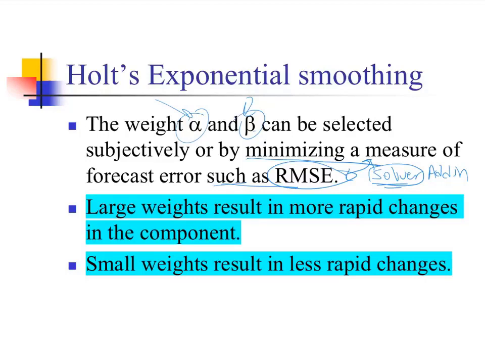But just be careful, if you use large weights for alpha and beta, you are assuming that there are more rapid changes in the component. Alpha is used for the level forecast and beta is used for the trend forecast. So if there is a rapid change in trend, you might think about using higher beta values. And if there are rapid changes in the level, you might think about using larger weights for alpha. And if it's the reverse, then you might choose smaller weights for both of them.